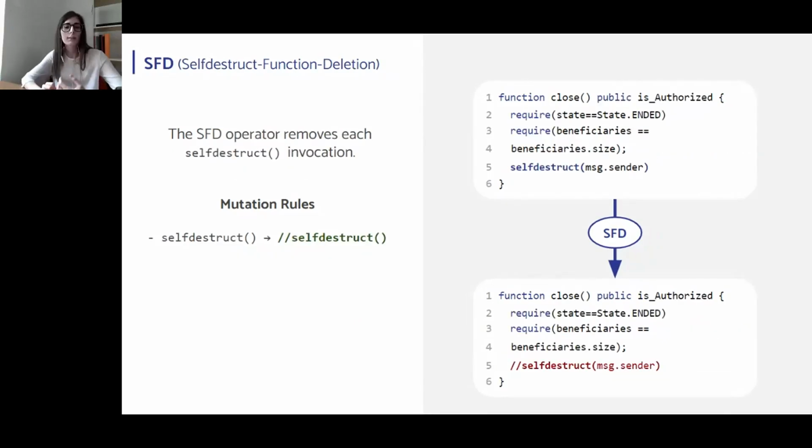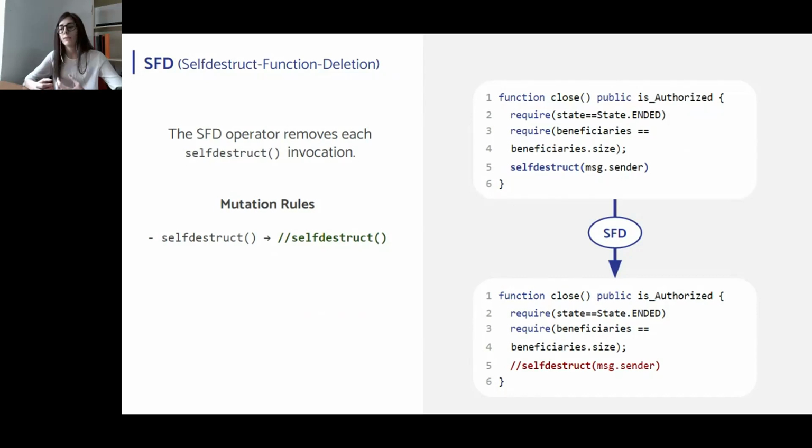The SFD operator targets one of the most relevant global functions in Solidity, which is selfdestruct. Let's suppose that the developer accidentally deploys a faulty smart contract on the blockchain. Because of code immutability, the only solution is to actually delete the contract before this fault can manifest in some critical failure.